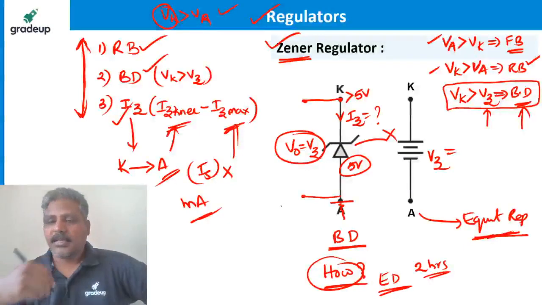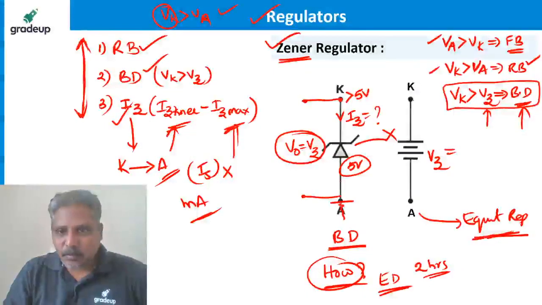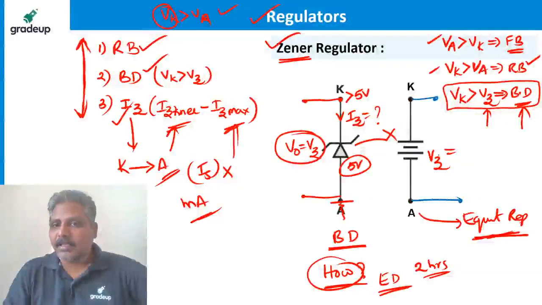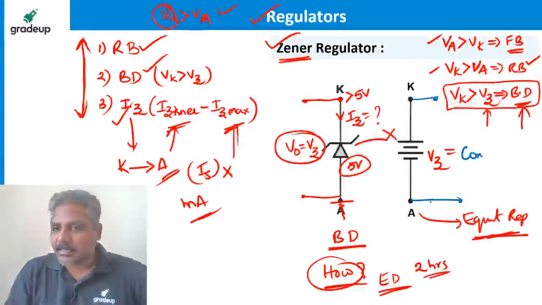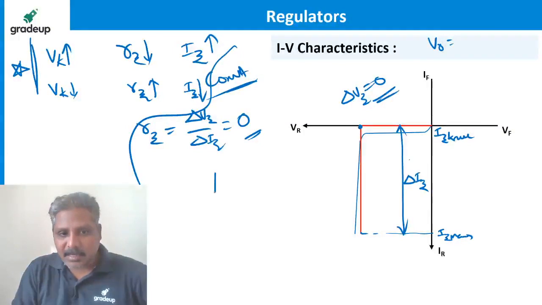Yes. If you have taken the screenshot, let me erase these things. And if I take the voltage across this Zener from cathode to anode, that is going to be constant. How much is it going to be? Equal to Vz.